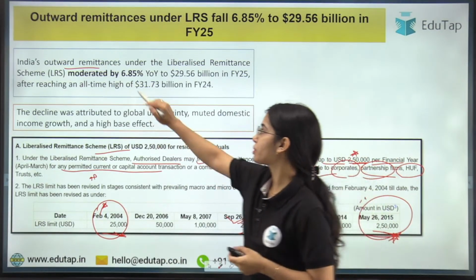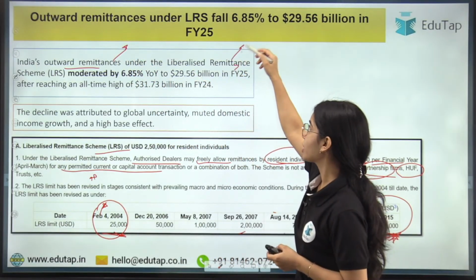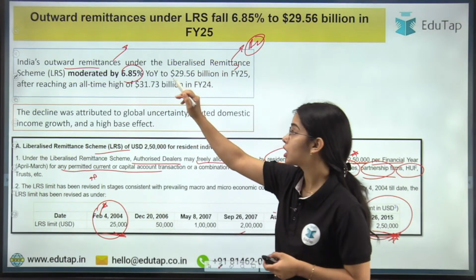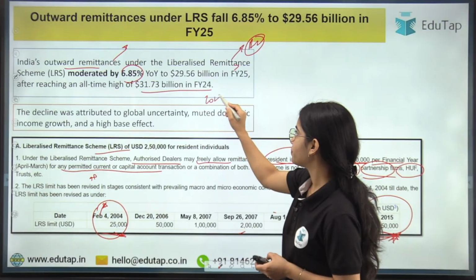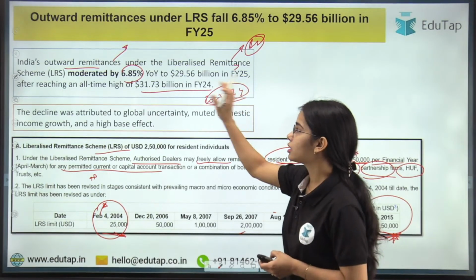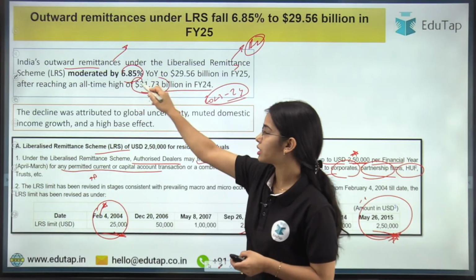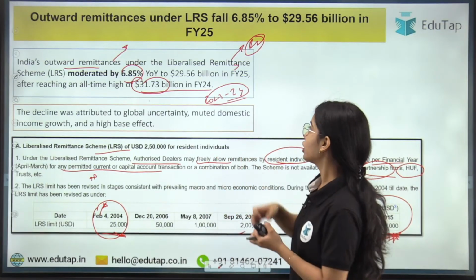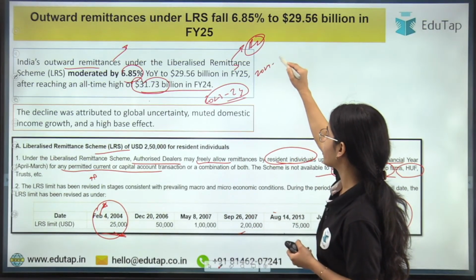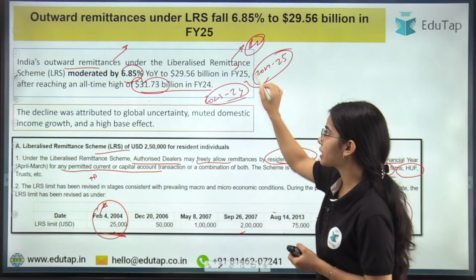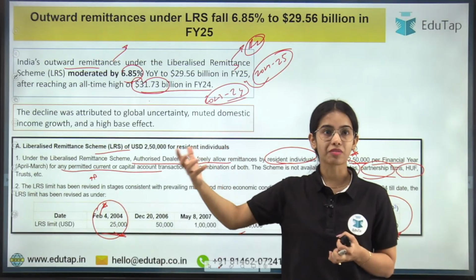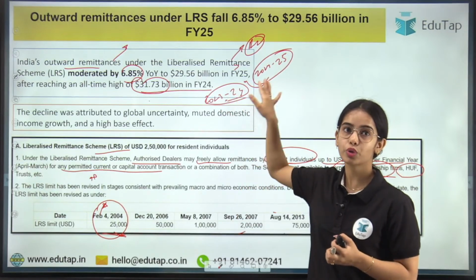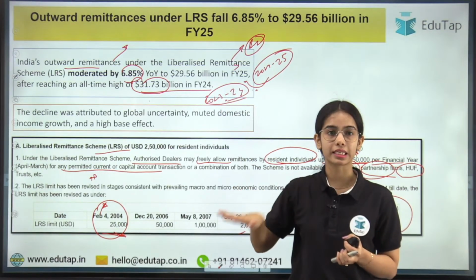Okay, so India's outward remittances under the liberalized remittance scheme by resident individuals moderated by 6, that means it fell by 6.85%. In the financial year 2023-24, the outward remittance was $31.73 billion. But in 2024-25, the outward remittance was 29.56 billion. So you can see that the remittance has decreased from 2023-24 to 2024-25. So outward remittance has decreased from our country.